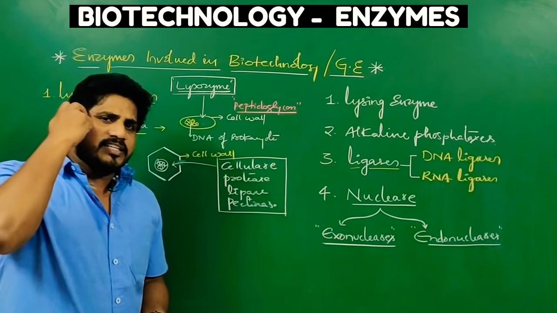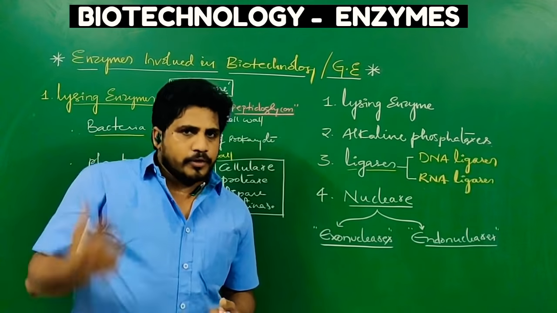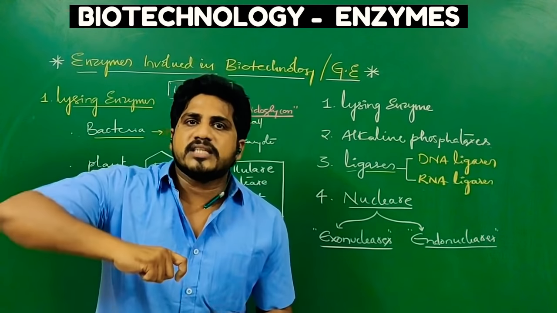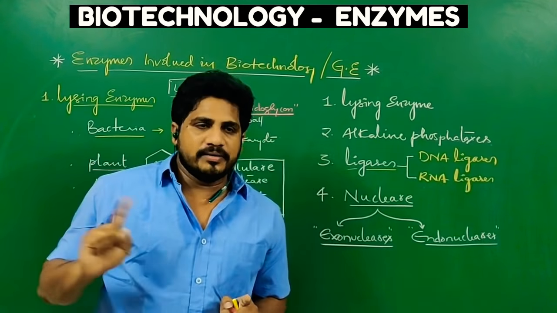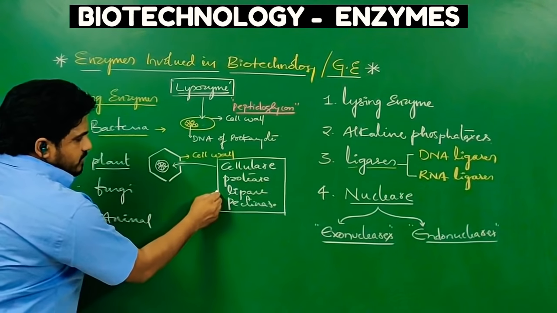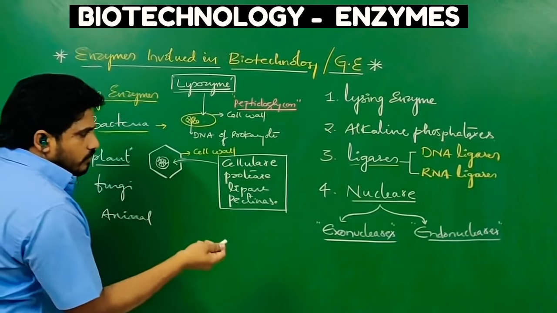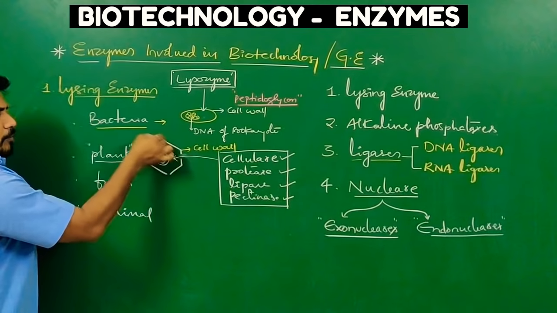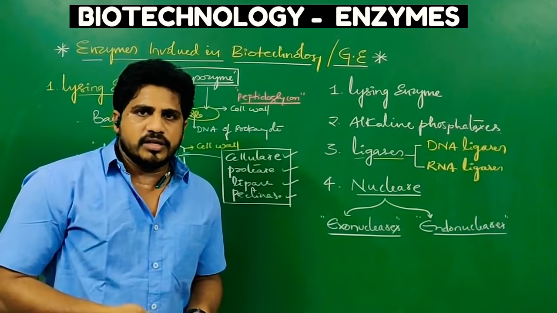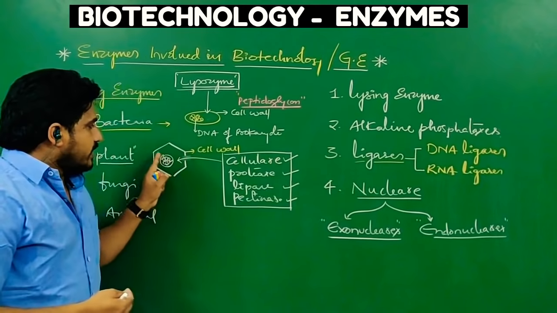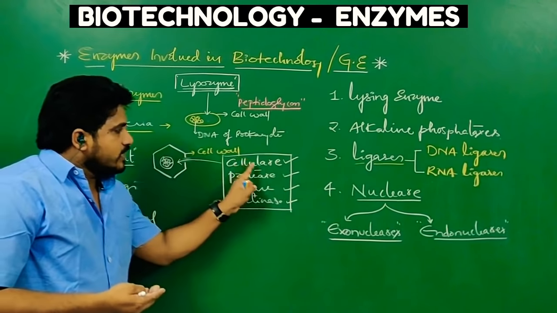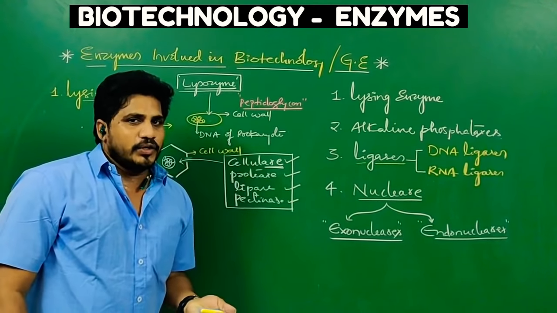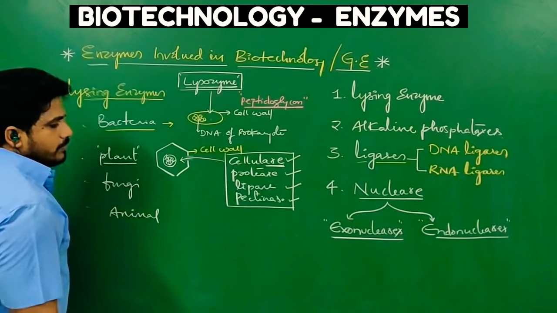We cannot predict. We shouldn't think that we always need a bacterial genome or a human genome. No. Biotechnology means any living organism's genome may be involved to get some profit, which is obviously towards humans. So what are the lysing enzymes to break the plant cell wall? Cellulase, protease, lipase and pectinase. Generally, the cell wall of the plant is composed of cellulose. Cellulose is a polysaccharide present in the plant cell wall. Cellulase, the enzyme, helps to break the cellulose. Then you can collect the DNA from the desired plant cell.